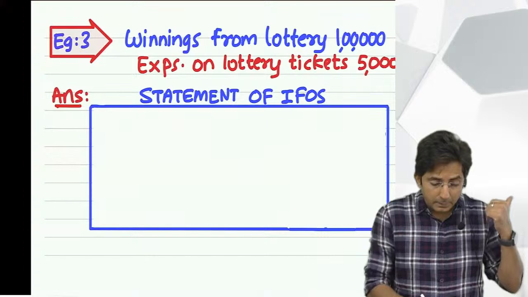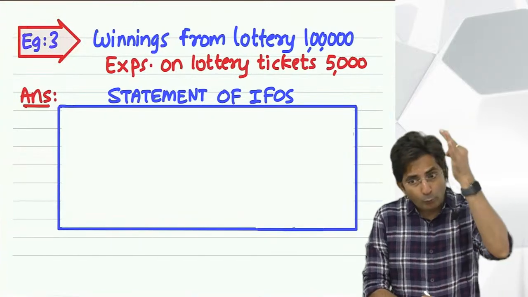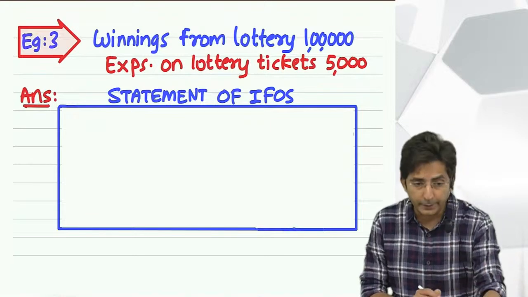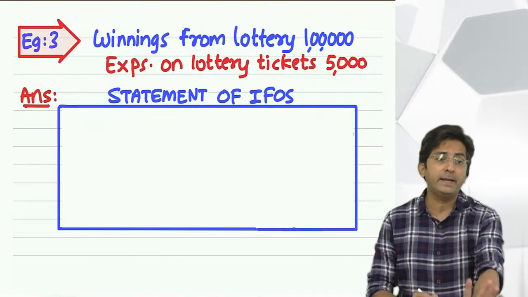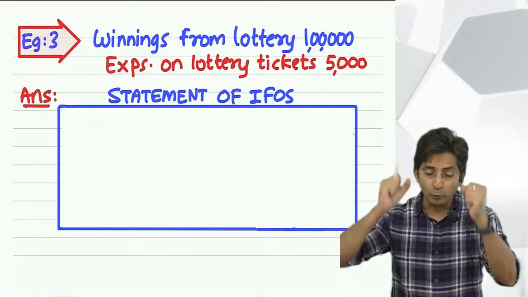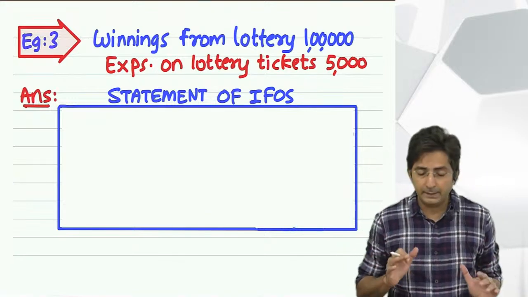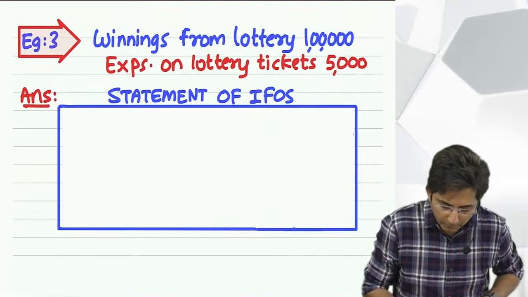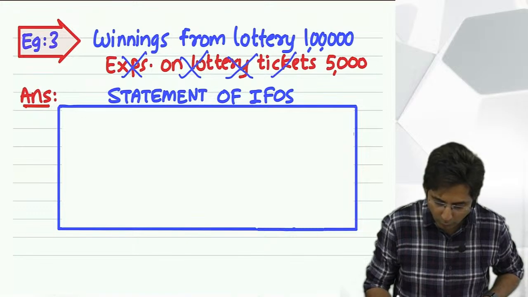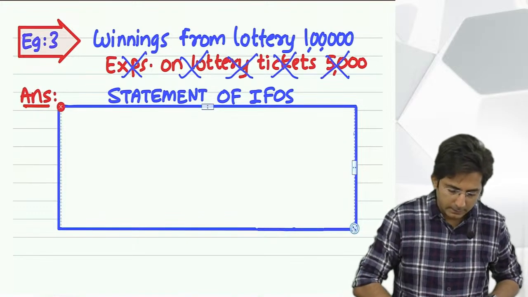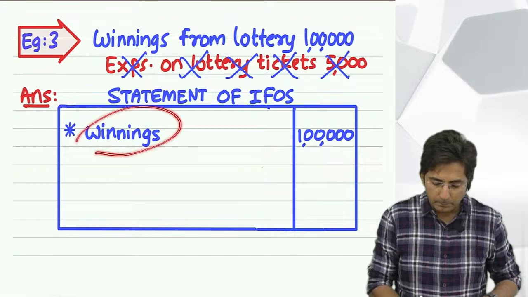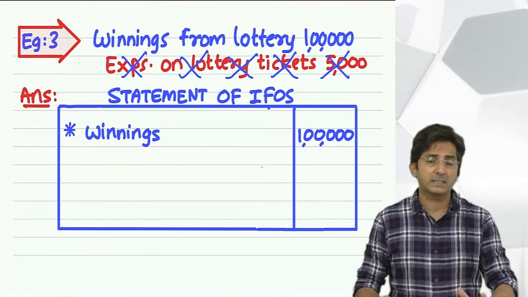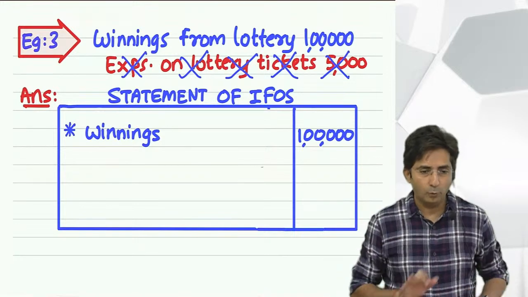But example 3 is dedicated to winnings only. For winnings, whether it is winnings from lottery, horse race or any type of winning, gambling, etc., if you get some winnings nature income, then the connected expenses are ignored. Okay. So I will put a cross mark on this because you have to ignore expenses, and then the presentation would be simply write the winnings in the outer column as fully taxable. Fully taxable means full amount will be taxed, no deduction.